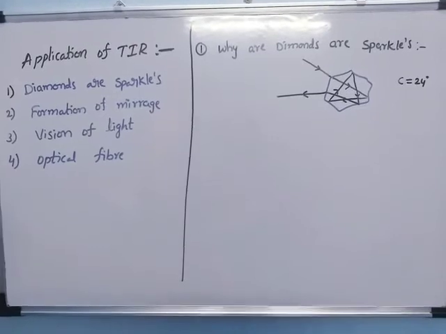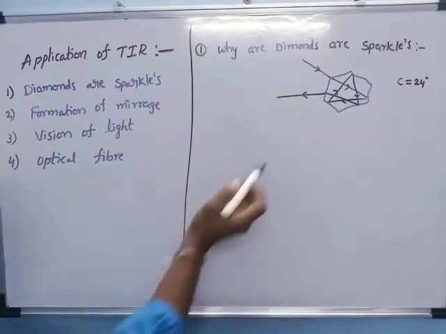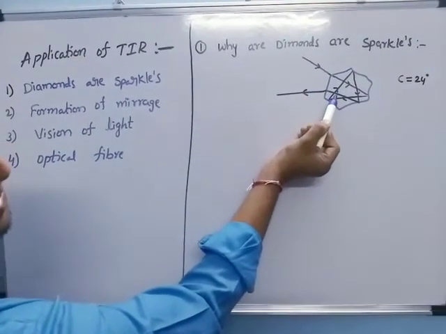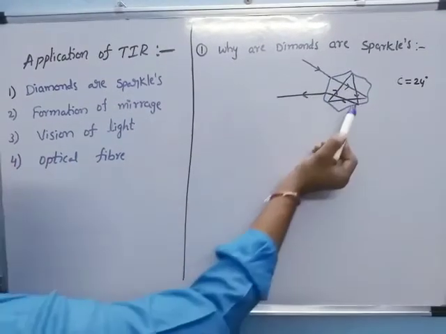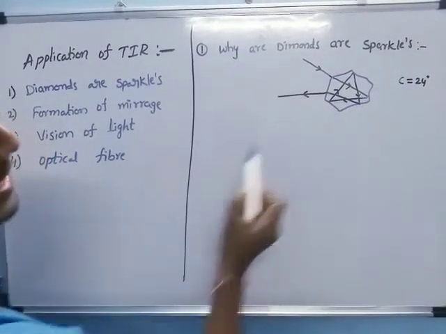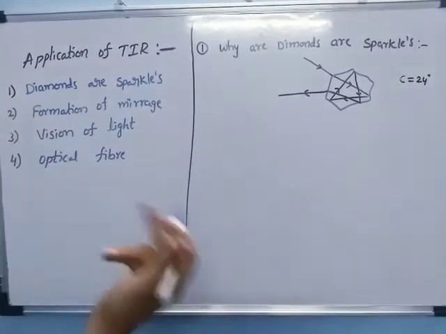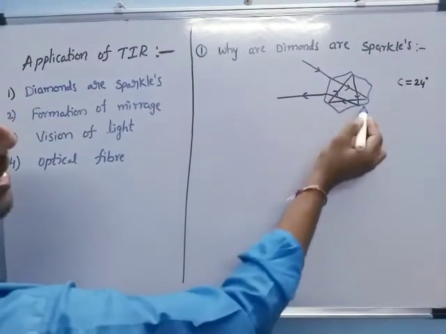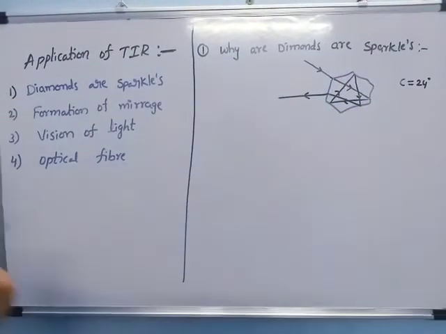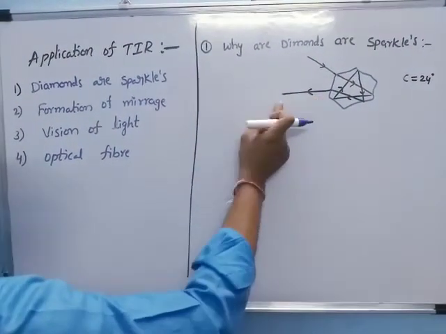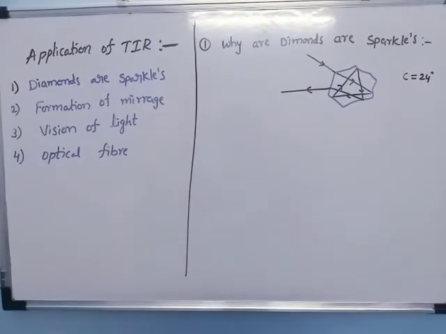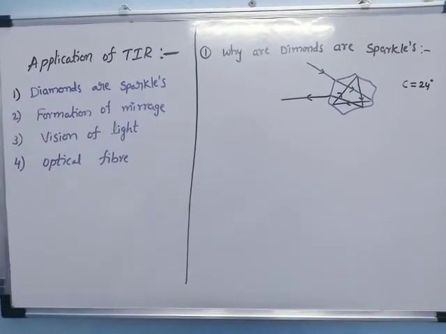What is the definition of total internal reflection? When light travels from a denser medium to a rarer medium, where the angle of incidence is greater than the critical angle, that means here the angle of incidence is above 24 degrees. That causes a number of reflections inside the diamond, and finally the light comes out of the diamond. This is due to total internal reflection.